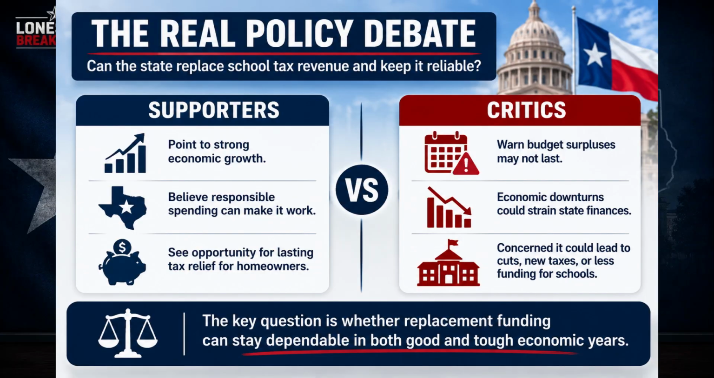Texas could use general revenue, future surpluses, sales tax collections, or another funding mechanism, but no detailed replacement formula has yet been enacted. Supporters argue that Texas' economic growth and spending discipline can make the change sustainable. Critics warn that budget surpluses are temporary while school expenses continue every year. During an economic downturn, the state could face pressure to cut other programs, raise another source of revenue, or reduce school funding. That is the real policy debate, not simply whether homeowners want lower taxes, but whether the replacement funding would remain dependable through both strong and weak economic years.